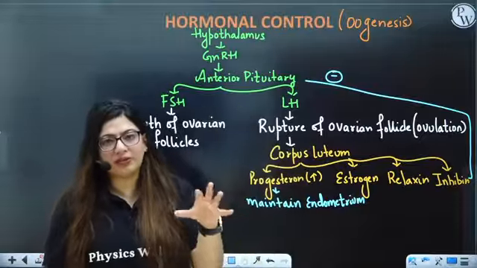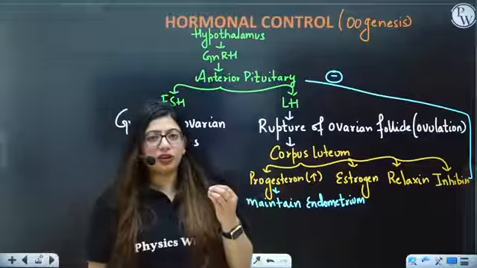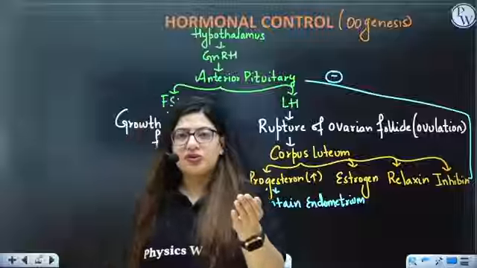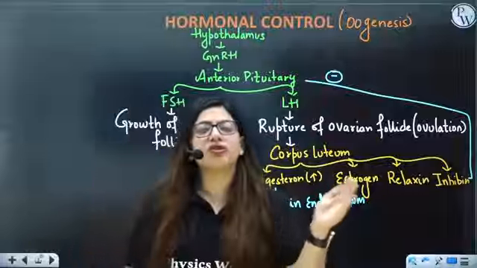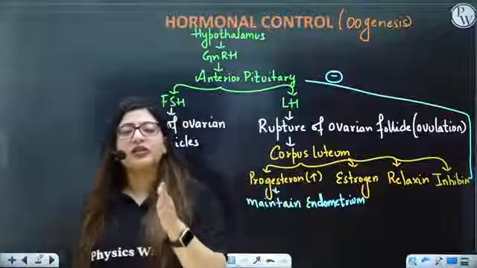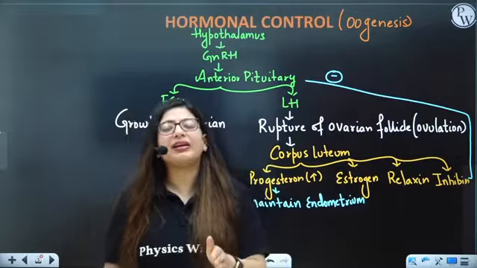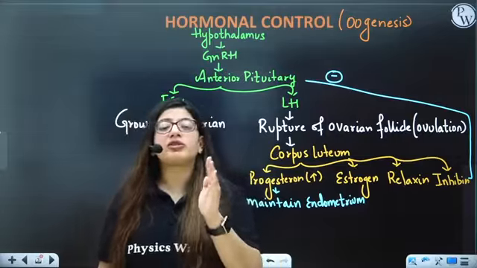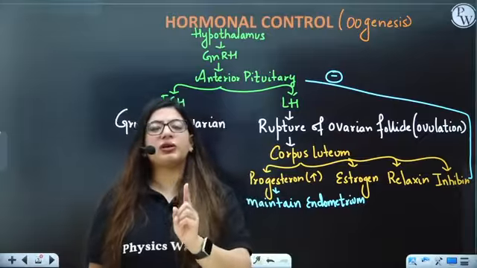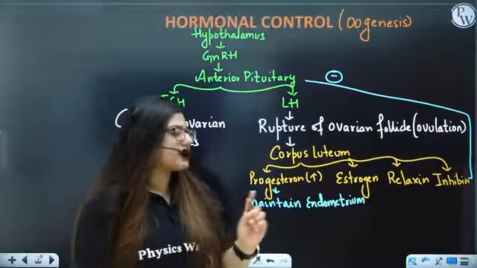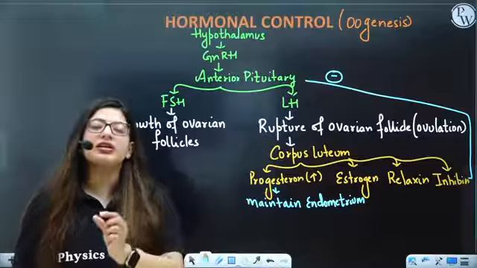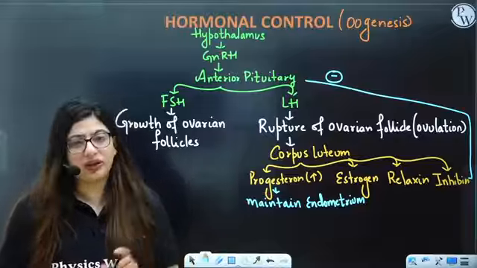You all know what is endometrium? Yes. Endometrium is the inner lining of the uterus that gets shed off during menstruation. So in a female, if there is a high amount of progesterone, the endometrium will be maintained. We say that during pregnancy, we want to maintain the endometrium so that there will be formation of placenta, right? So in a female during pregnancy, the one hormone which will always be higher is progesterone. This is the reason why progesterone is known as the main pregnancy hormone.